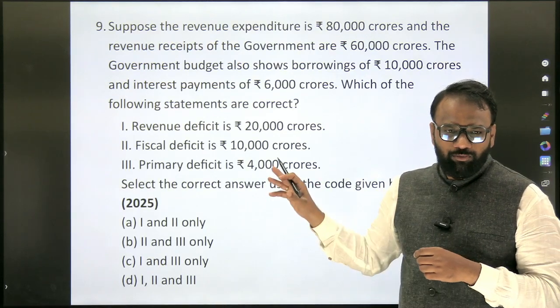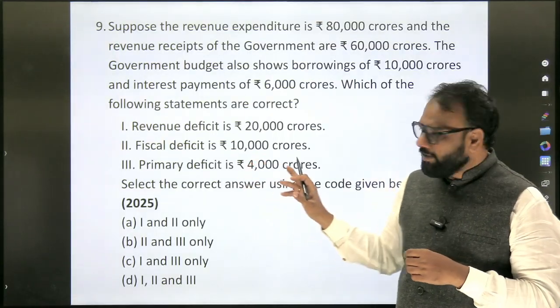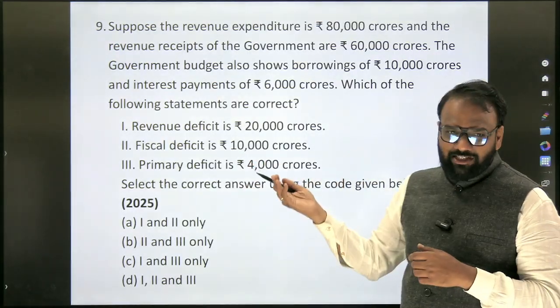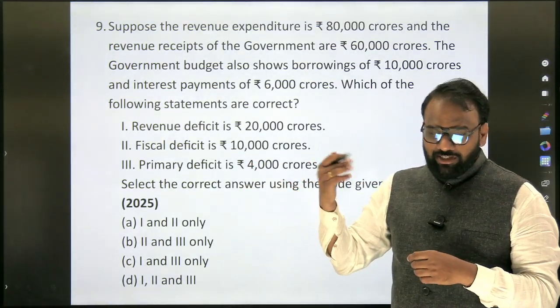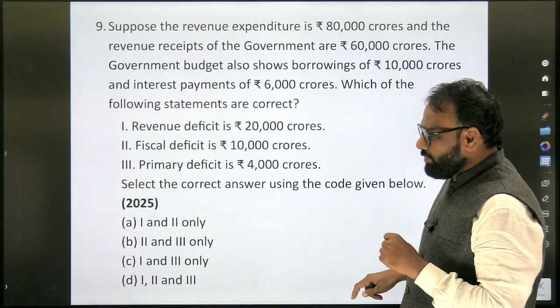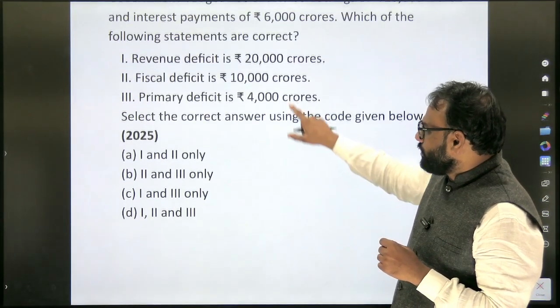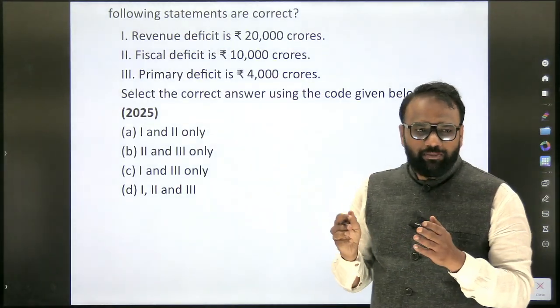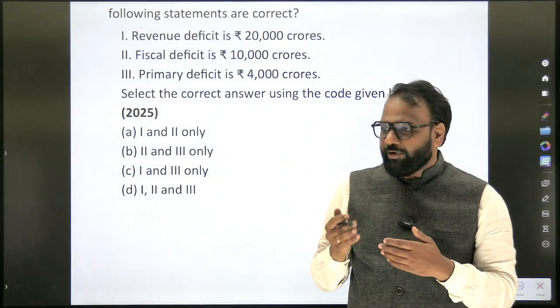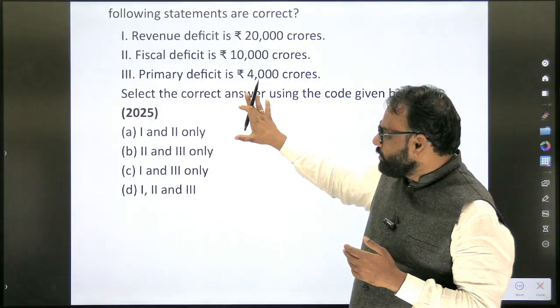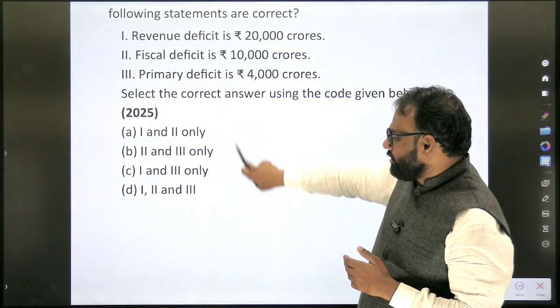Only these three important ones. We have not discussed capital deficit as such. All the things we have discussed at one point: capital receipt, revenue receipt, revenue expenditure, capital expenditure. So in those discussions we have included it. Very important.